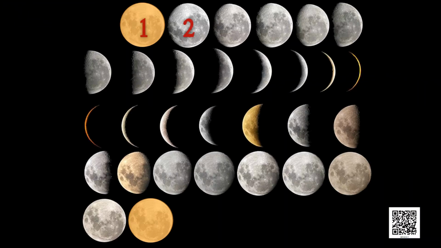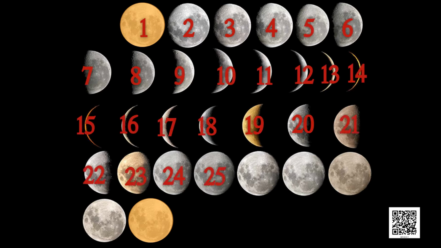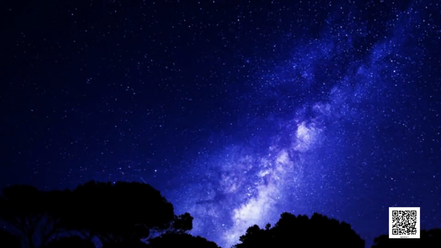Children, observe the moon continuously for several nights. If possible, from one full moon to the next. Make a sketch every night in your notebook and note the day from the day of the full moon. Also note every day in which part of the sky, that is east or west, moon is seen.